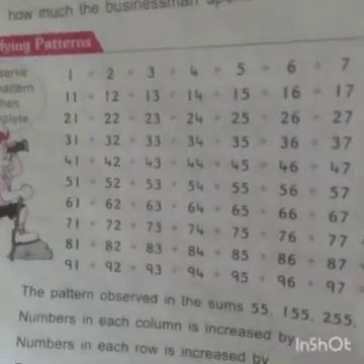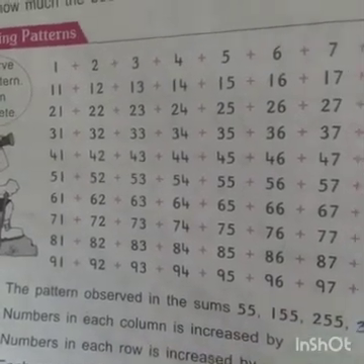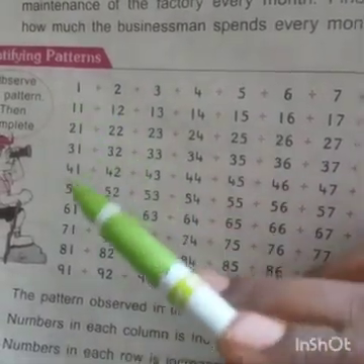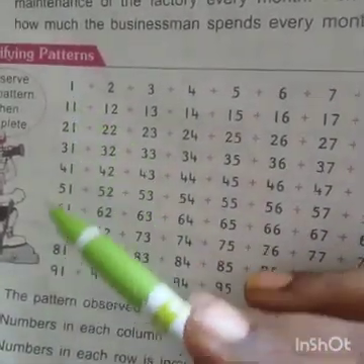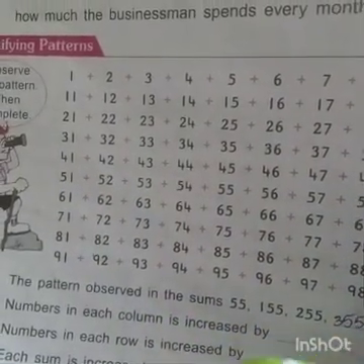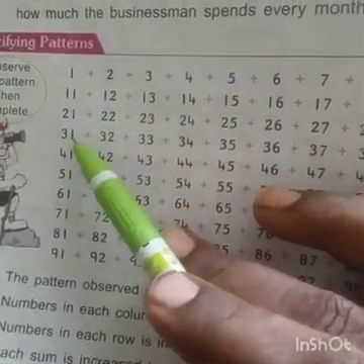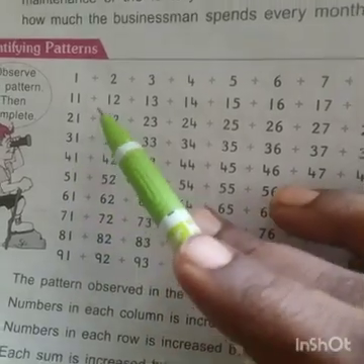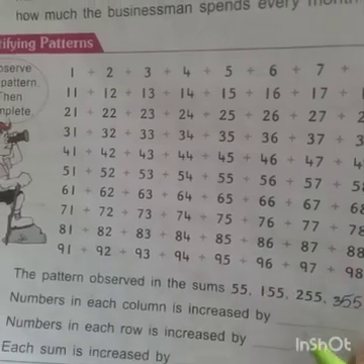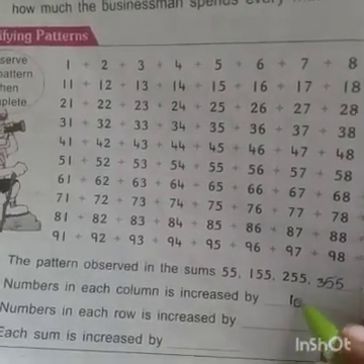Next, number in each column is increased by. Column means, in each, this is the column. Okay, this is the column. Number in each column is increased by 1, 11, 21, 31, 41, 51. What is the difference, 11 minus 1? 10 only, no? So each column is increased by 10, right?